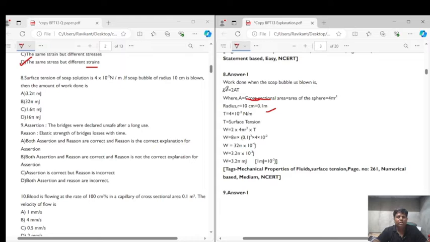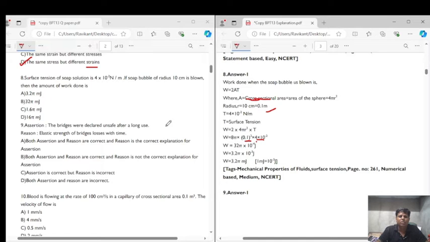We need to calculate the work done, so W is equal to 2 and A we have as 0. So we have the radius, we can put 4 pi r square. So W is equal to 2 into 4 pi r square into T. Simply putting the values, 4 pi and r is equal to 0.1, and into T. Solving this we will get our work done is equal to 3.2 pi mJ, that is 3.2 millijoule.